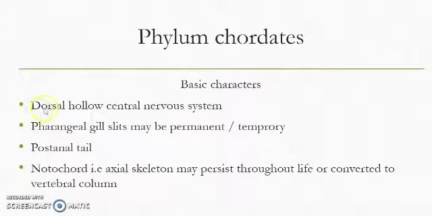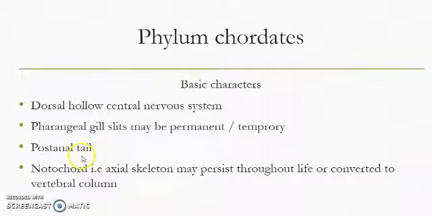Because of these characters. Number one is the dorsal hollow central nervous system. So we have a nervous system which is present on the dorsal side and it is hollow. It consists of the brain and spinal cord. Next is pharyngeal gill slits. These are the gill slits present in the pharyngeal area, and they are either permanent or temporary. Permanent in the case of Amphioxus, the Urochordates and Cephalochordates, and in fishes, while they are temporary in amphibians, reptiles, birds, mammals and other vertebrates.